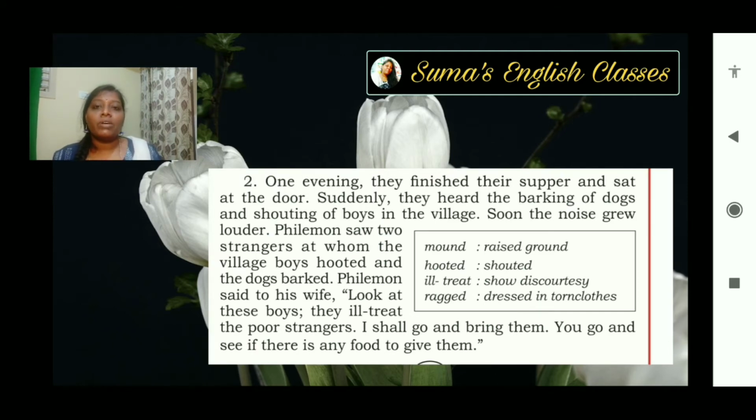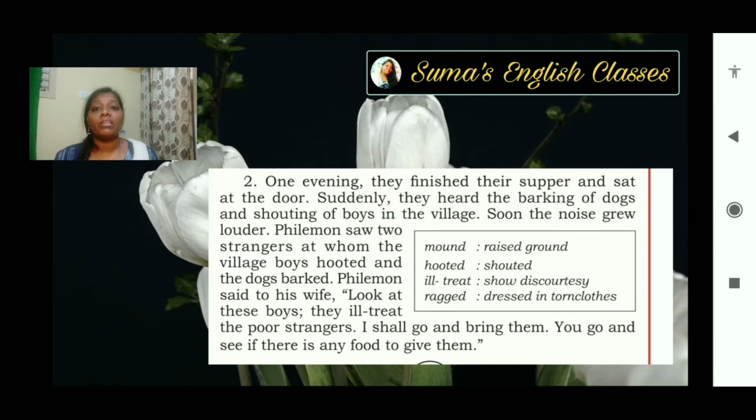Do you know what happened one evening? Let's see in the second paragraph. One evening, they finished their supper and sat at the door. Suddenly, they heard the barking of dogs and shouting of boys in the village. Soon the noise grew louder. Philemon saw two strangers at whom the village boys hooted and dogs barked. Philemon said to his wife, "Look at these boys, they ill-treat the poor strangers. I shall go and bring them. You go and see if there is any food to give them."